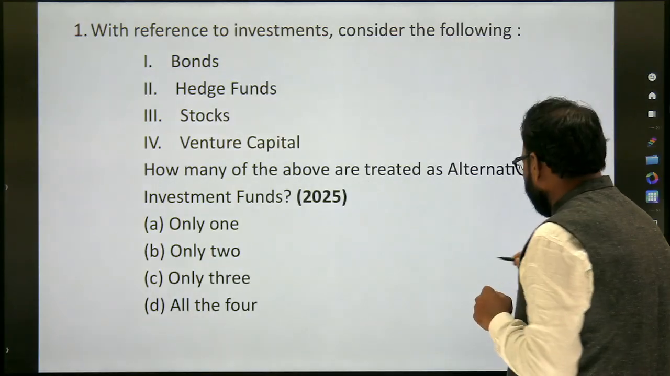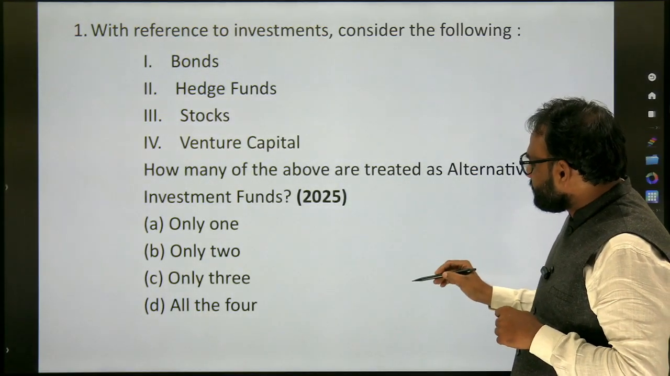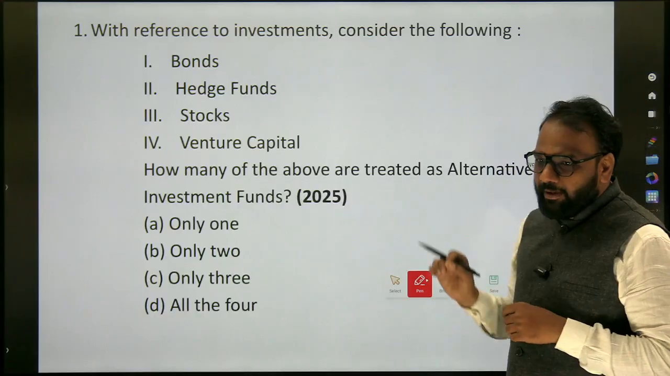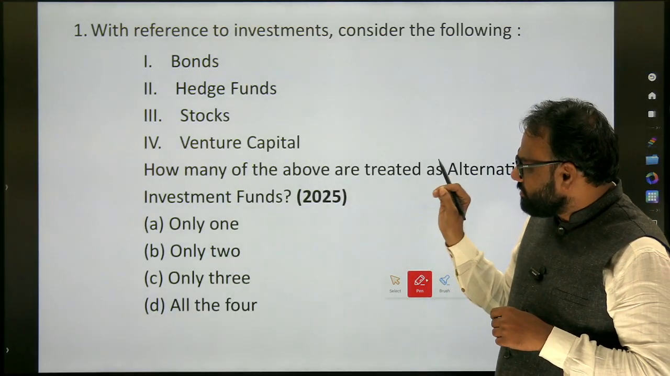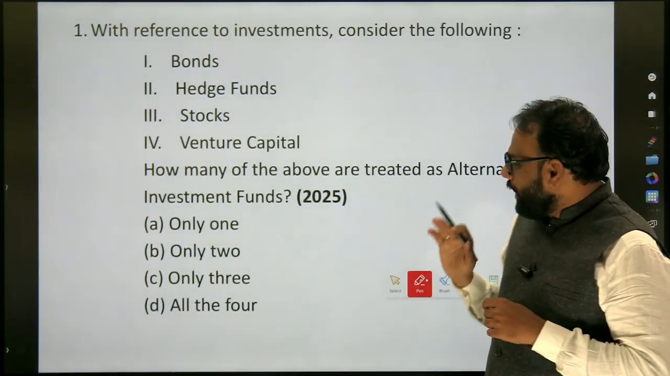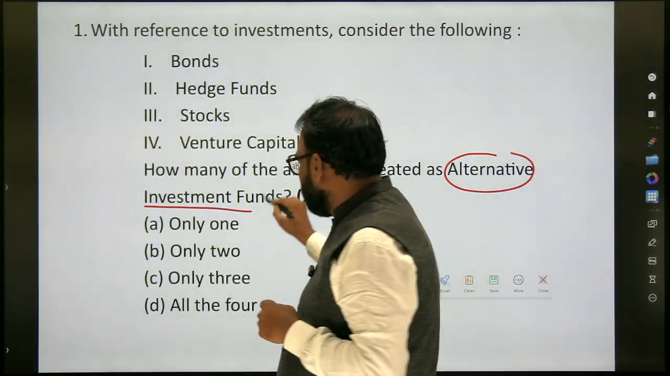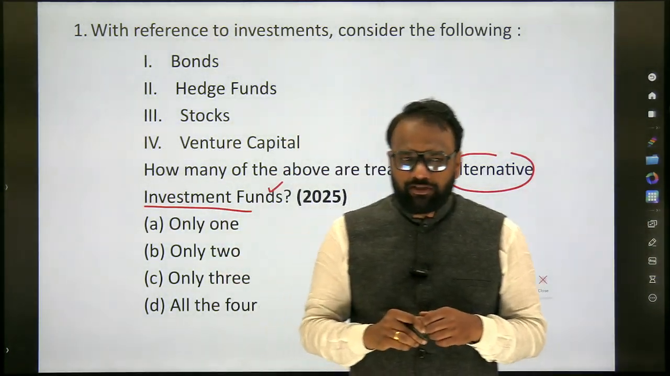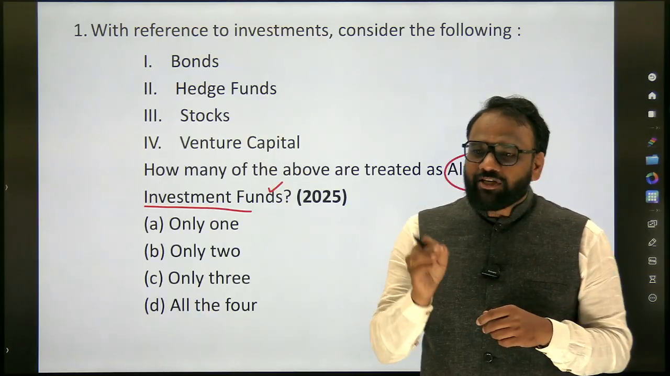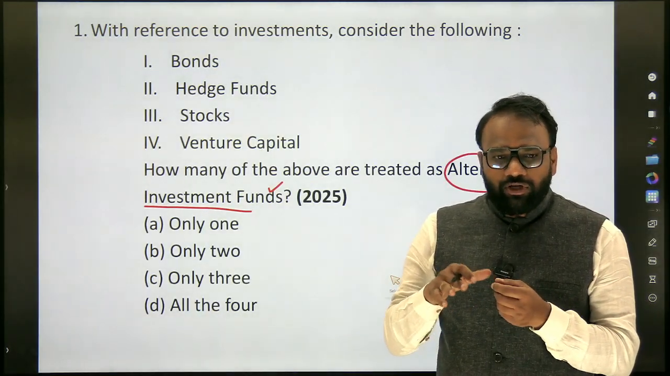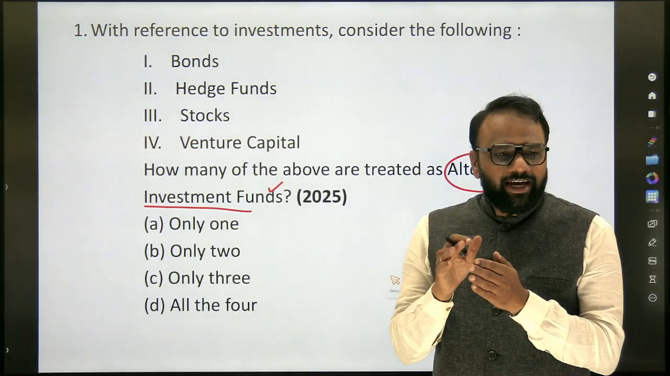What does the question say? With reference to investments, consider the following: bonds, hedge funds, stocks, venture capital. How many of the above are treated as alternative investment funds? First time such a question has appeared. In the past 30 years, if you refer to the question papers, never such kind of question has appeared. It indicates a changing pattern.